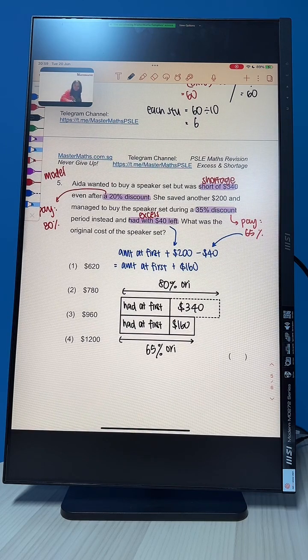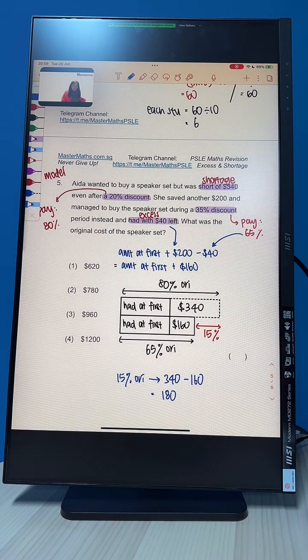Can see? Okay, so with this, our percentage here, at the top 80%, at the bottom 65%. The difference is 15%. So 15% of the original is going to be $340 minus $160 to give us $180. Okay?